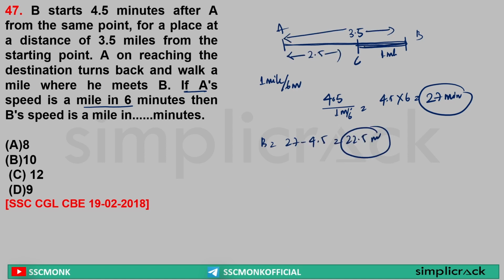Now so basically 2.5 miles B is covering in 22.5 minutes. 1 mile he will cover in 22.5 by 2.5 minutes. Sir, that is equal to 9. So how long will it take to cover 1 mile? Sir, it will take 9 minutes to cover a mile. Clear? Basic. Next.